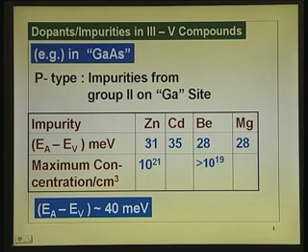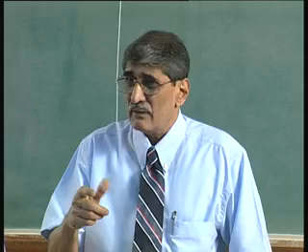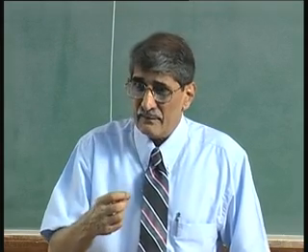Now, the numbers here tell you where that acceptor level is with respect to the valence band. After all, you would like to see what the ionization energy is. For example, the vacancy, you can call it a hole.